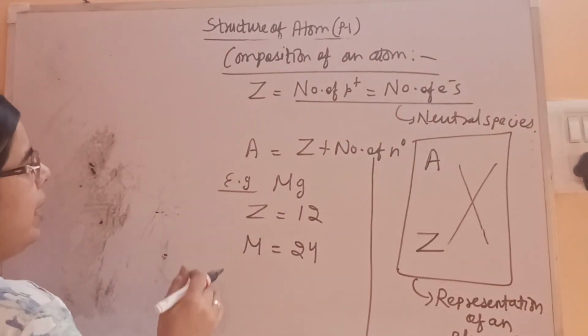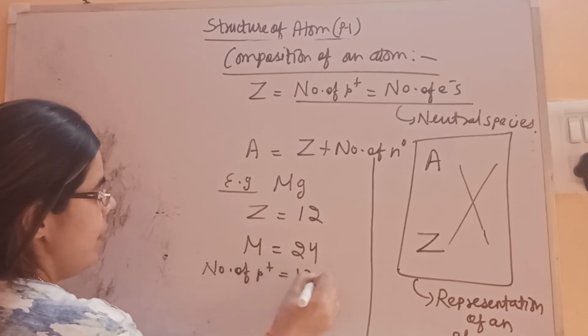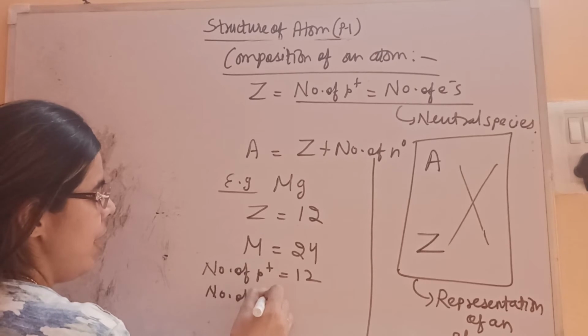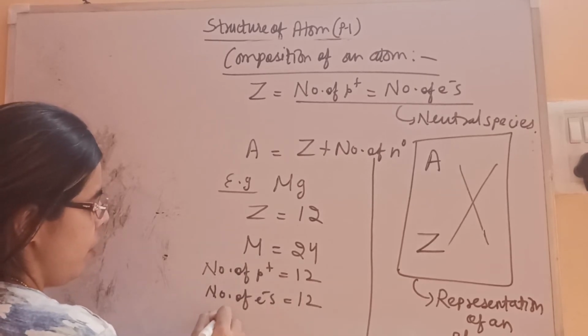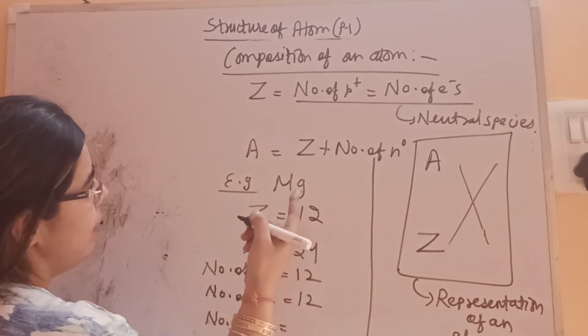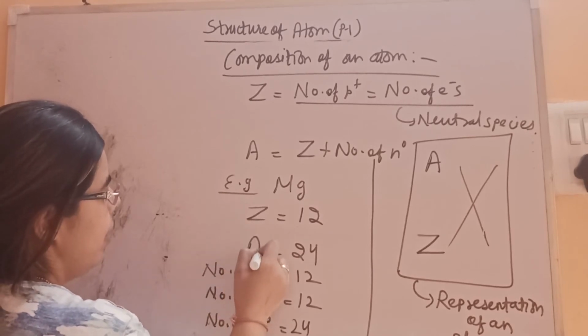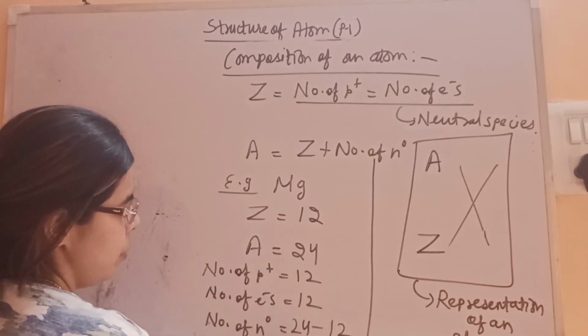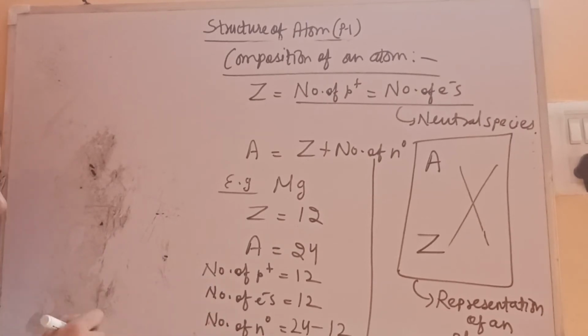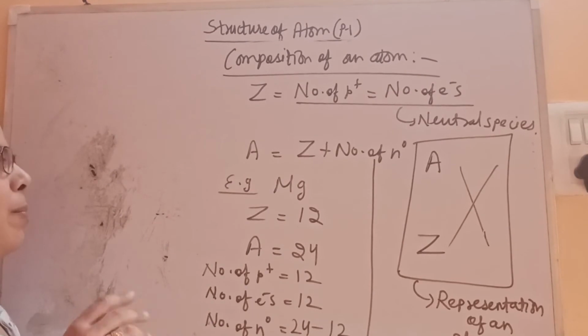Now let's calculate. Z is 12, so the number of protons for magnesium is 12. The number of electrons is also 12. The number of neutrons is equal to A minus Z. A is 24 here, that is the mass number, minus 12. So this is also 12. So here all the fundamental particles are 12 in number: protons 12, electrons 12, neutrons 12. In this way you can easily calculate the number of protons, electrons and neutrons.